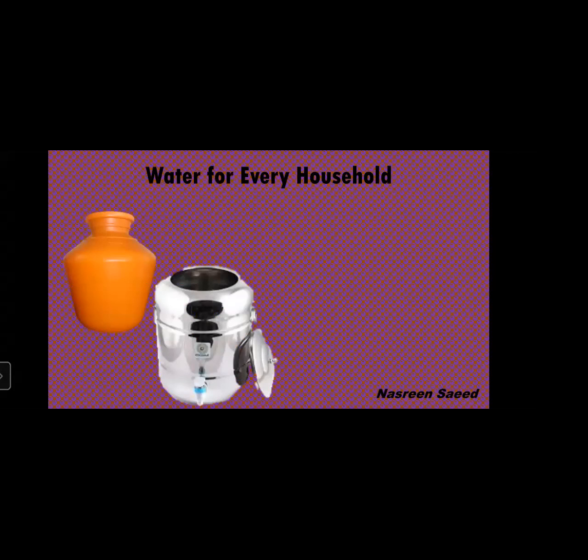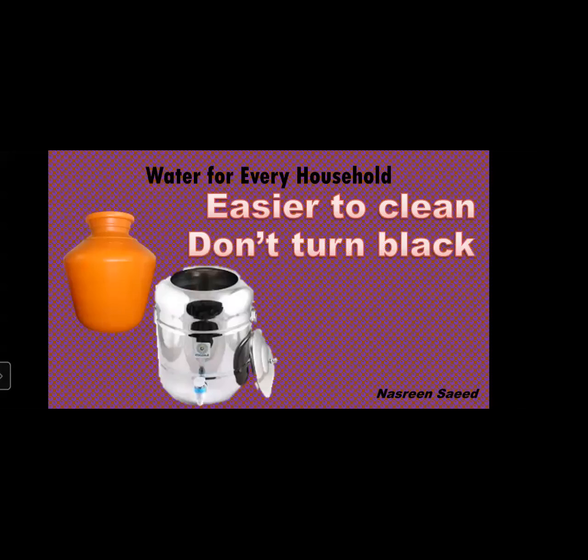So, why have people begun to use plastic or steel containers? People have begun to use them because these things are easier to clean compared to clay or brass or copper items.